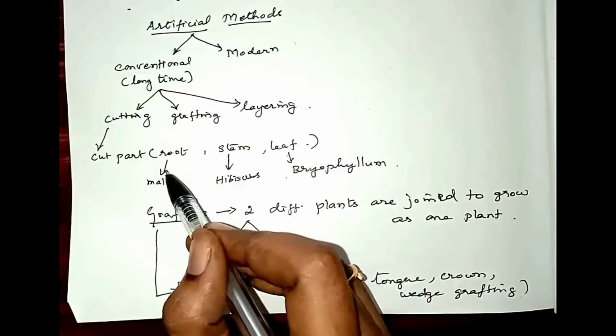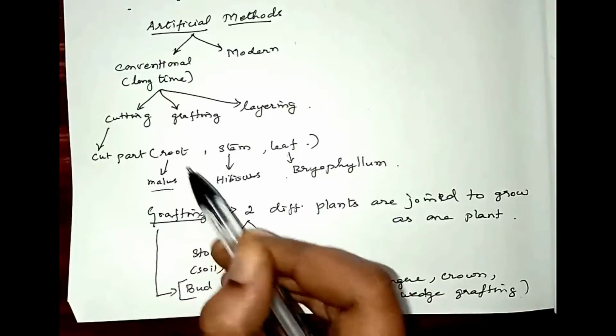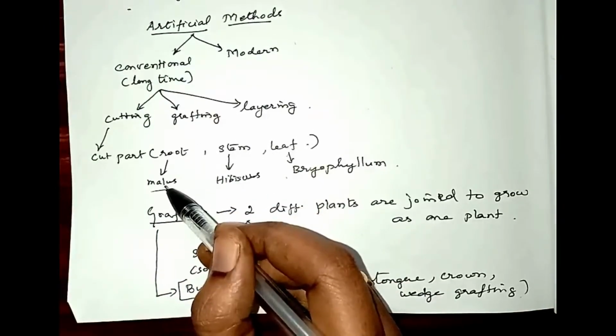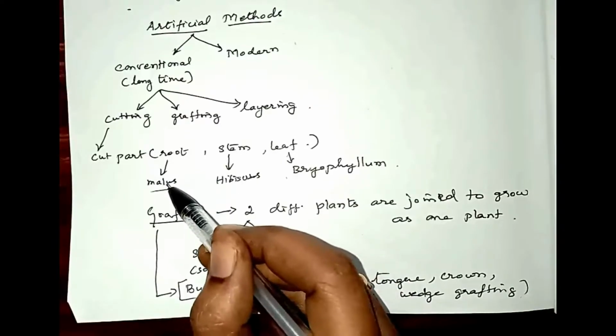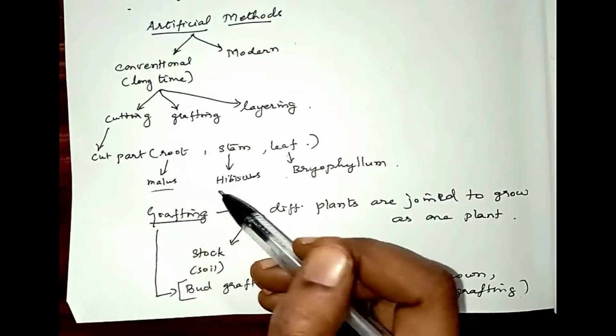By cutting a part of the root from the apple plant, Malus, and planting it in a suitable medium for growth, the root can develop into a new plant.